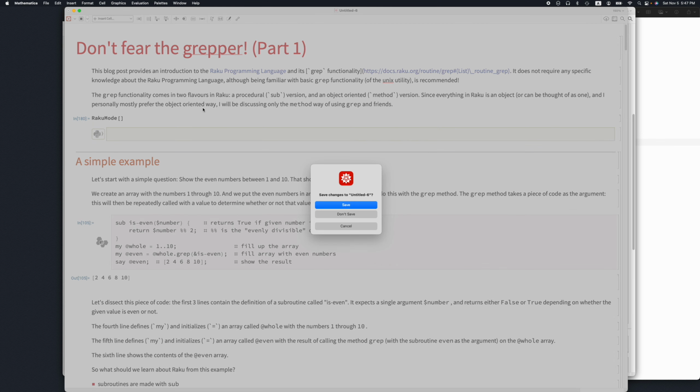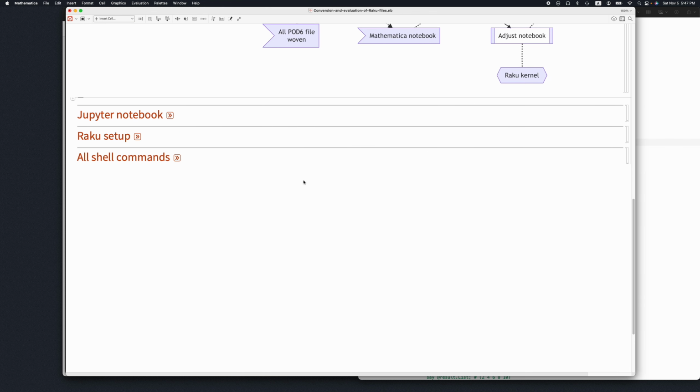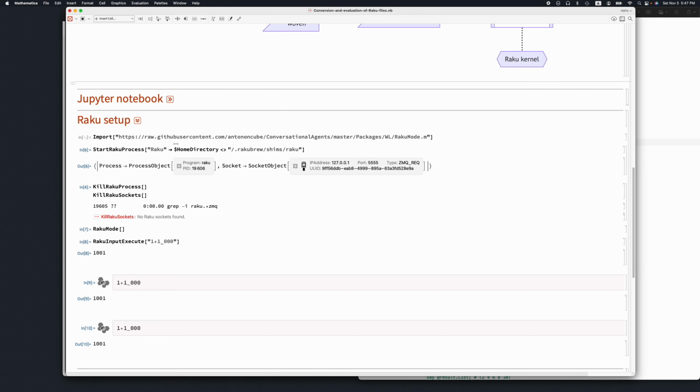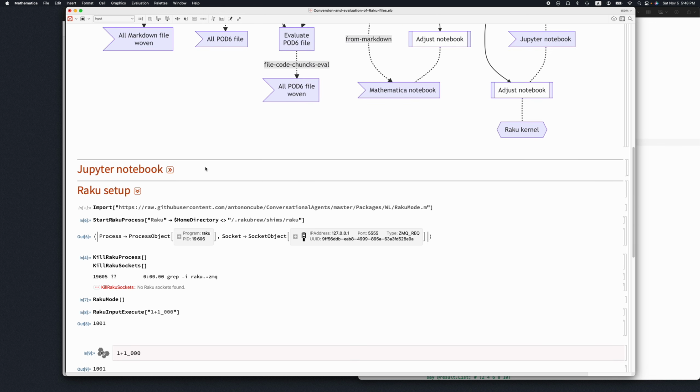All right, I'm not going to expand further on that, except I forgot to mention this. Setting up this Raku mode, there is a Mathematica package that needs to be downloaded first, and that package provides the function start Raku process, in which you can specify which Raku you want to use. And now we have a certain Raku process. Via 0MQ, we have a channel, a socket connecting Mathematica with Raku, and this is how the evaluation happens. This is exactly the same mechanism which is used when I evaluate the pod files and the markdown files.